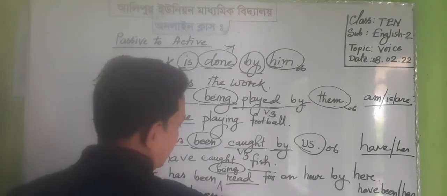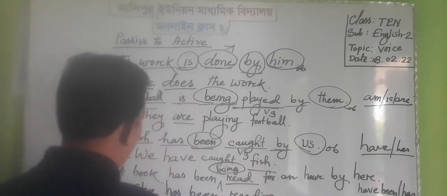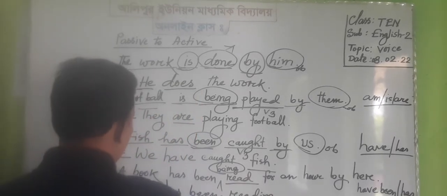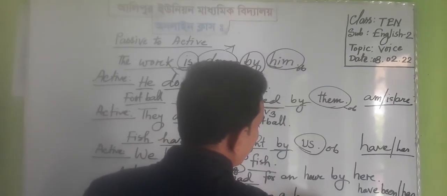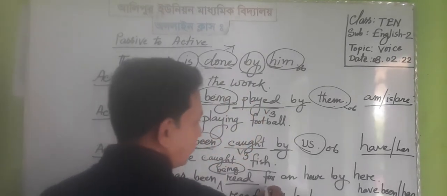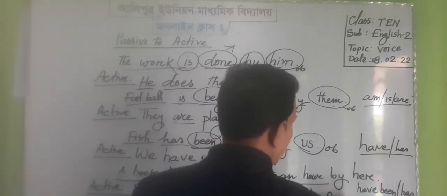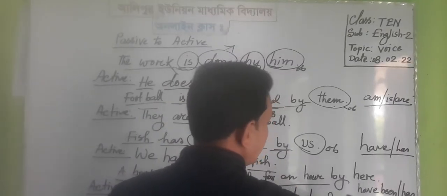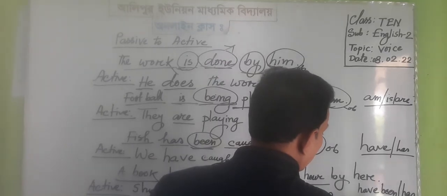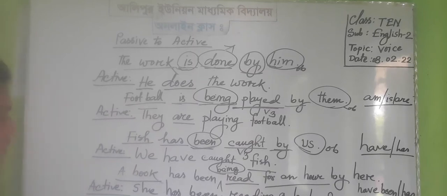So we must add ing after the main verb. The main verb is read, and it will be reading. She has been reading a book, and for an hour is the extension of this sentence. So we may write the extension at the end position: for an hour. Okay, dear students, she has been reading a book for an hour.